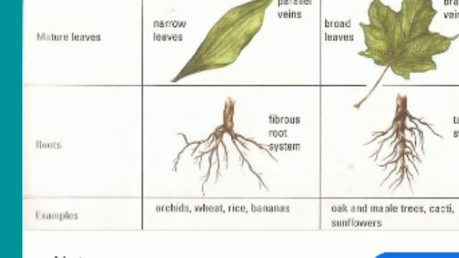One more difference we have to understand regarding the monocot and dicot, that is regarding the stem. In monocot we will get the hollow stem, that is in bamboo. We will get the false stem, the example is banana, and we will get the disc-like stem, that is in onion. In dicotyledonous plants we will get the strong hard stem. The example we can say is the banyan tree.